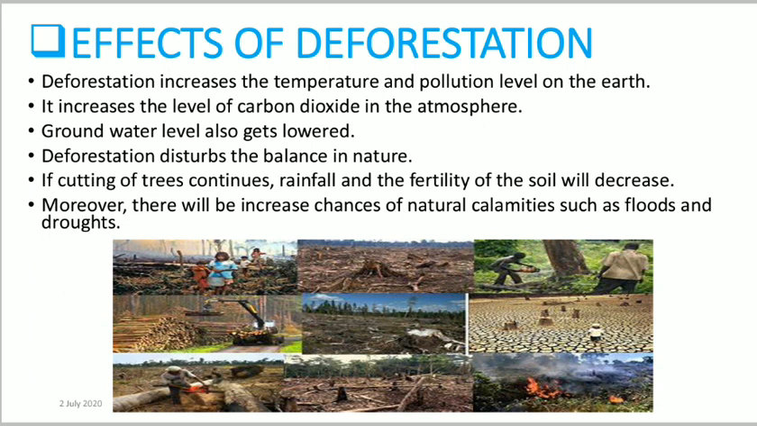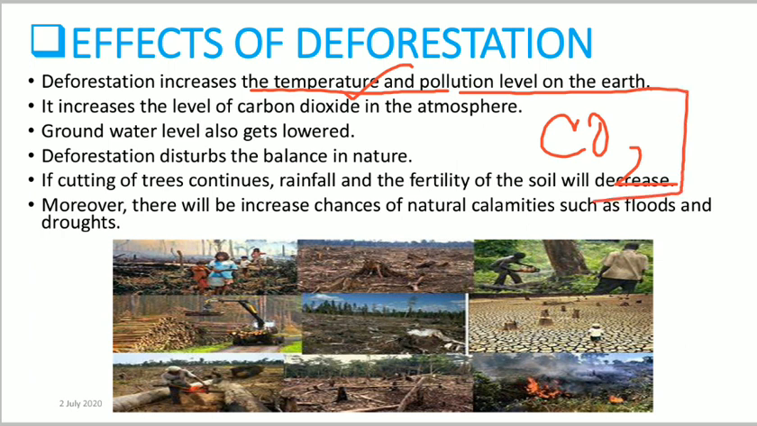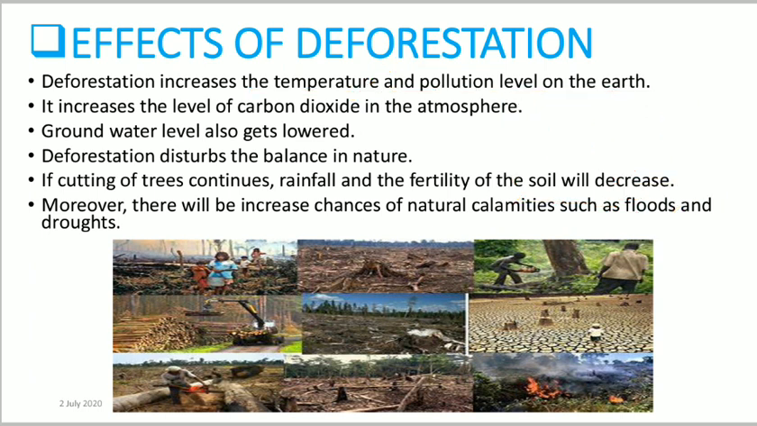Because of the large number of trees cut down by human beings, deforestation increases the temperature and the pollution level on the earth. Why does the temperature increase? Because plants consume what? Carbon dioxide. If there are no plants, or fewer plants, the amount of carbon dioxide will increase. And this carbon dioxide will trap the heat, and that's why it will increase the temperature.